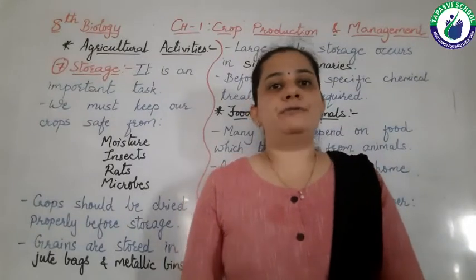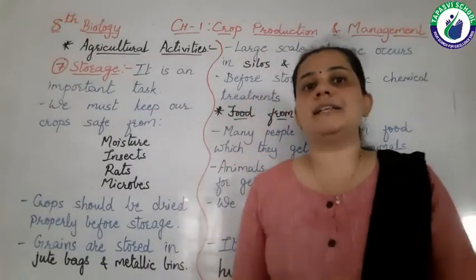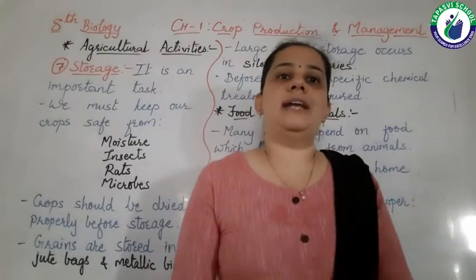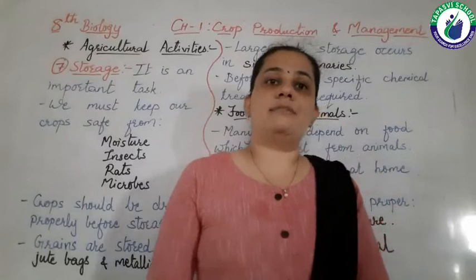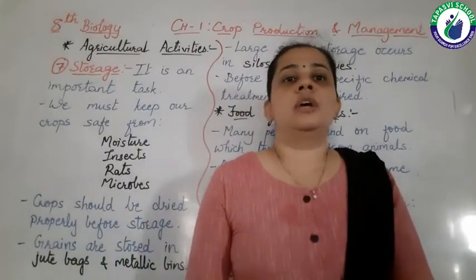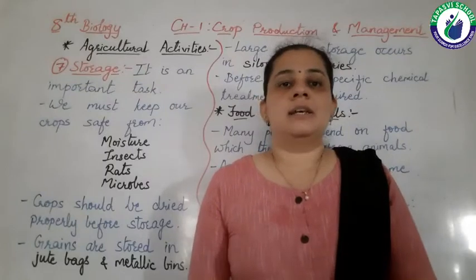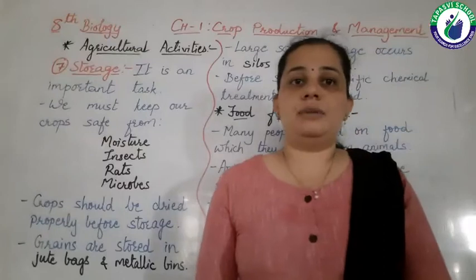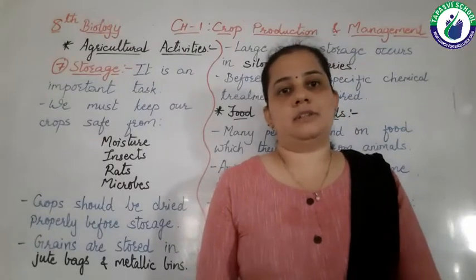Right? So after adding these fertilizers and manure, what is the next step? Right, irrigation. Irrigation means to give water to the plants. There are various methods of irrigation: traditional methods and modern methods.